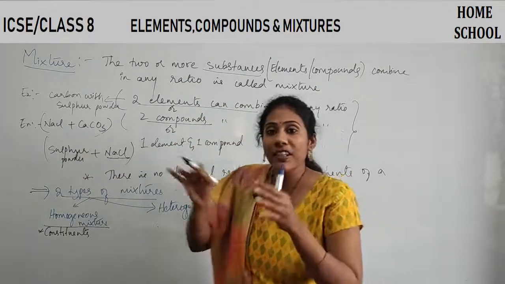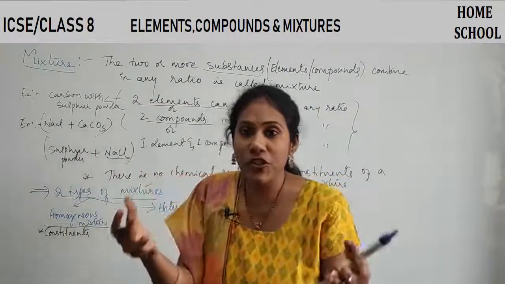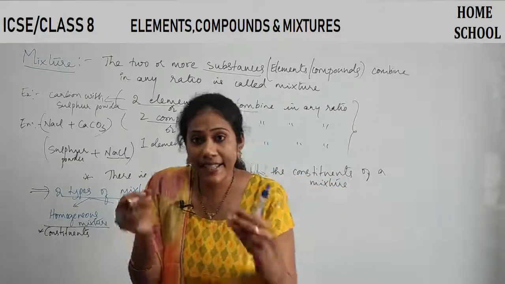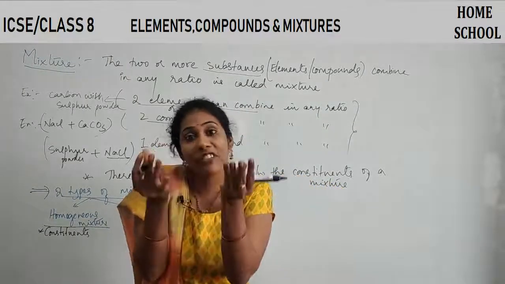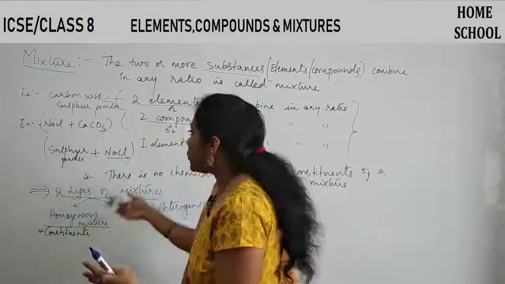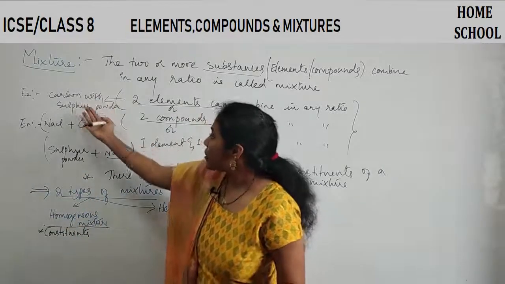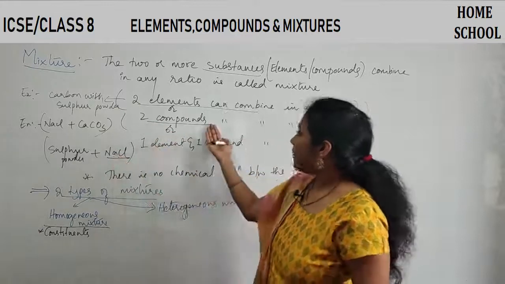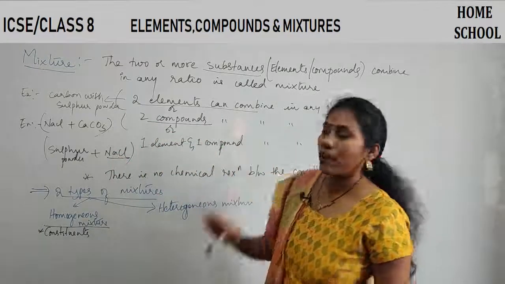Whatever may be the substances of a mixture, the substances that have combined are called constituents. So constituents can be this combination, this combination, or this combination.